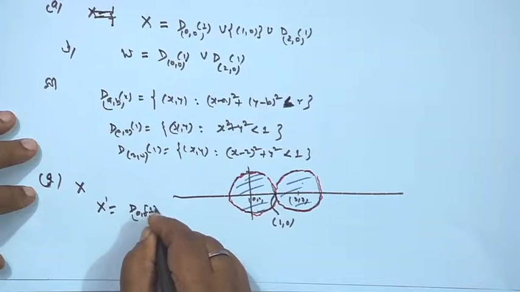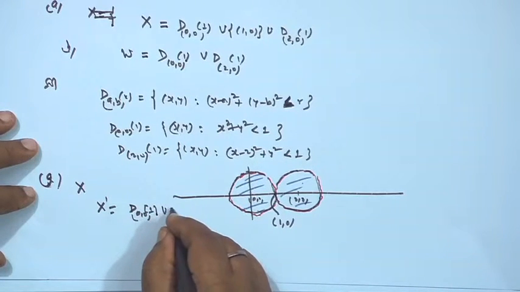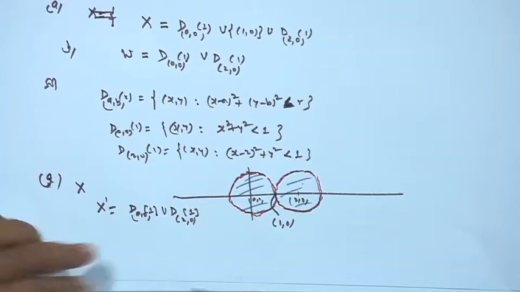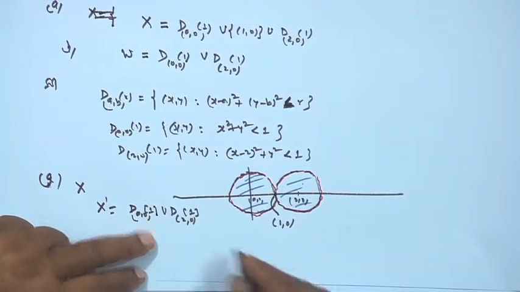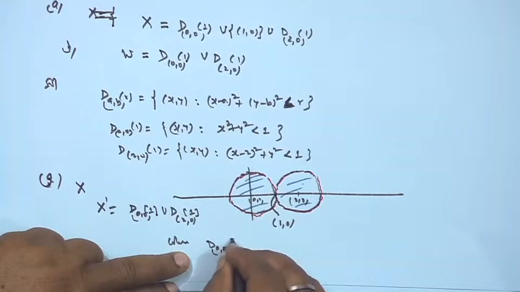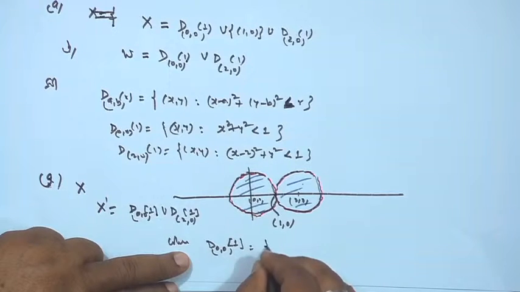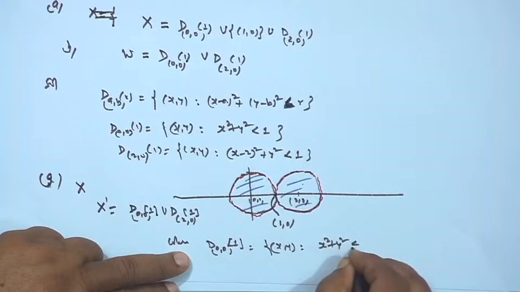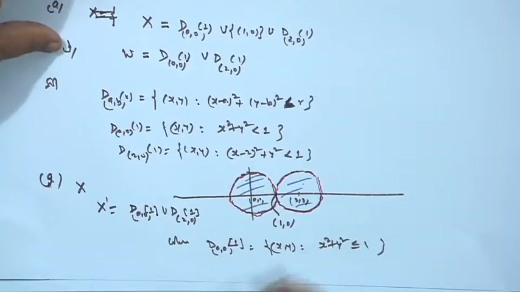The derived set X dash is the complete closed disks, D(0,0;1) bar union D(2,0;1) bar, where the closure sign means the set of all (x, y) such that x square plus y square is less than or equal to 1, and similarly for the other.